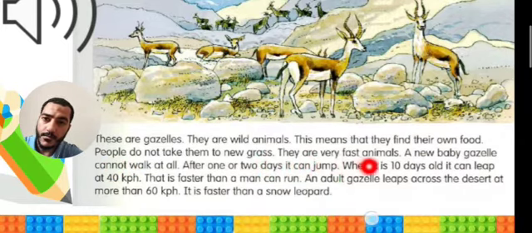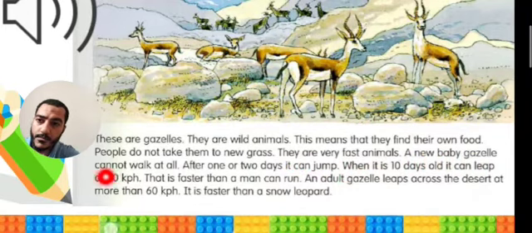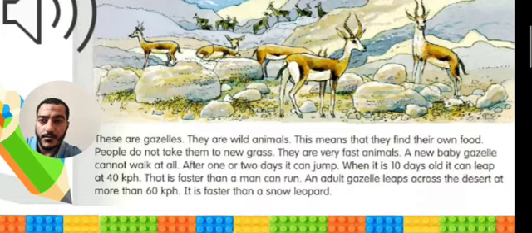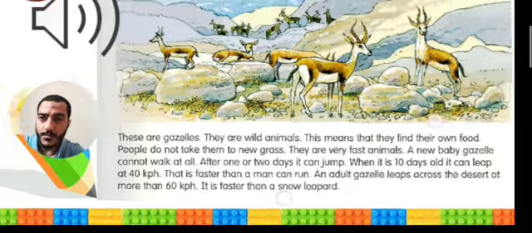They are very fast animals. A new baby gazelle cannot walk at all. After 1 or 2 days, it can jump. When it is 10 days old, it can leap at 40 kilometers per hour. That is faster than a man can run. An adult gazelle leaps across the desert at more than 60 kilometers per hour. It is faster than a snow leopard.